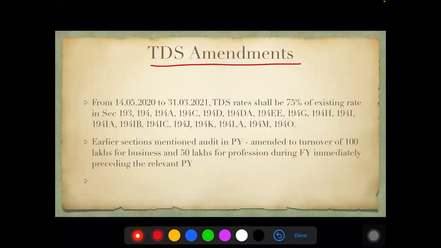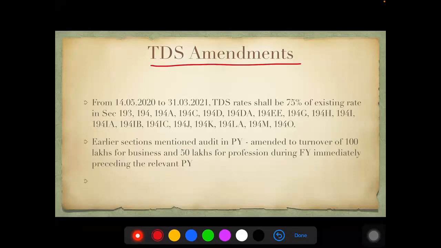TDS have seen a whole host of amendments, okay? Because of this COVID pandemic, people were having a lot of liquidity issues, yes? The money was not being received by the supplier, by the customer. So they said, okay, I have a doubt here being asked: if it's a combination of PGPP income and non-PGPP income, we will take it as if PGPP only. So if the assessee is having any amount of PGPP income, then you would have to go by the PGPP rules only.